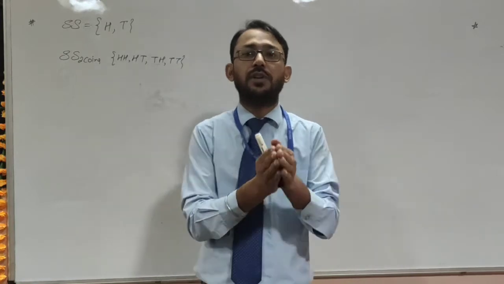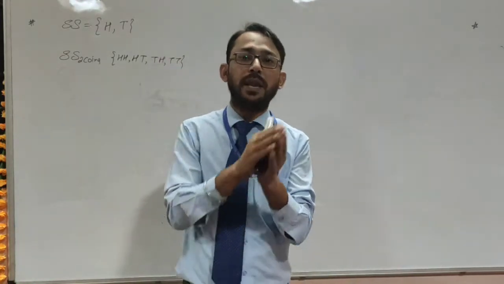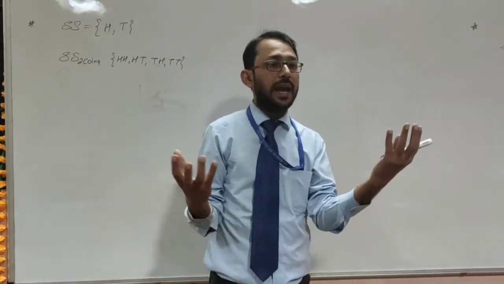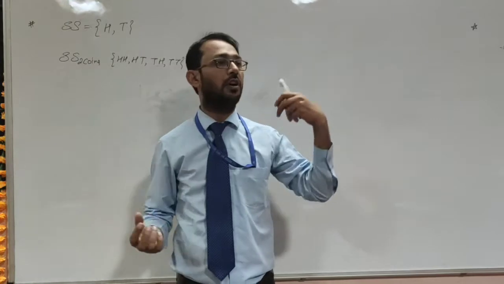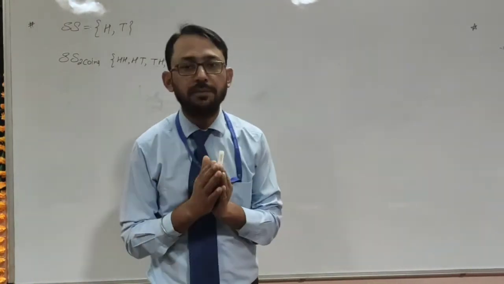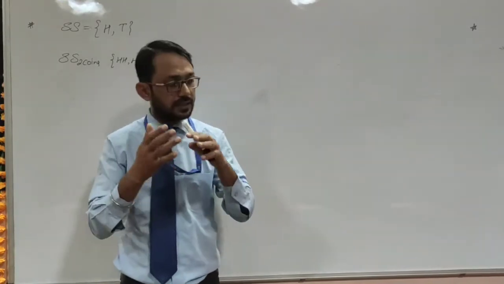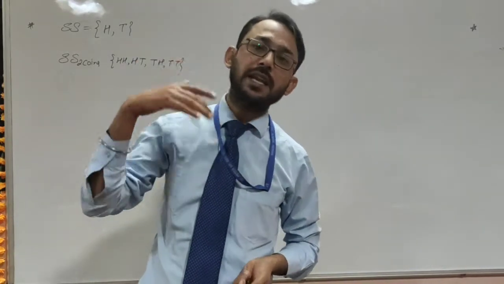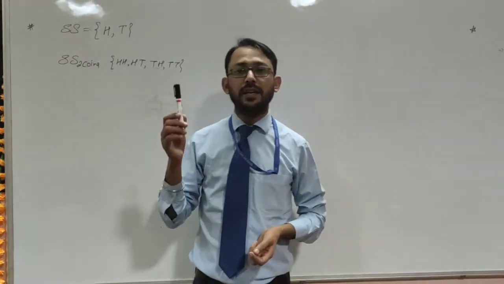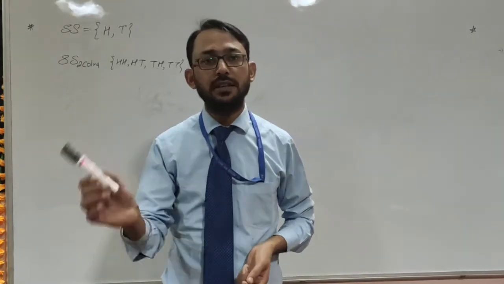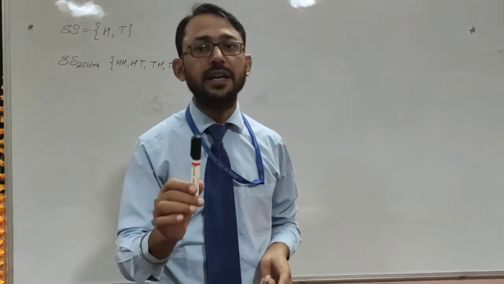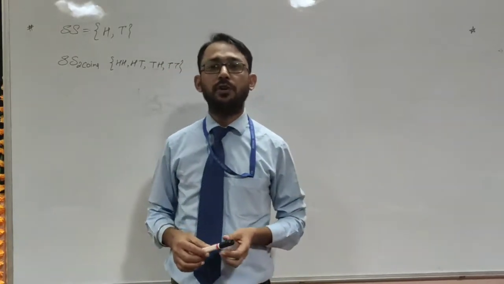In the same way we could go for the dice, we could go for the playing cards, we could go for some condition like a bag contains some balls or a piggy bank contains some coins. So that also can be created into a sample space. There could be many other things also. We also know that the probability of any event lies between 0 and 1, and 1 is the probability of the sure event and 0 is the probability of the impossible event.